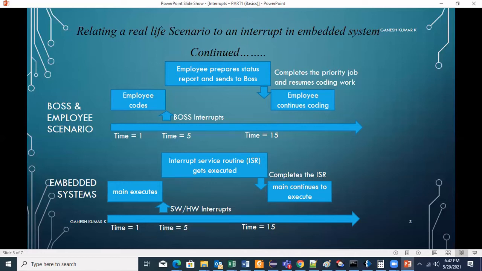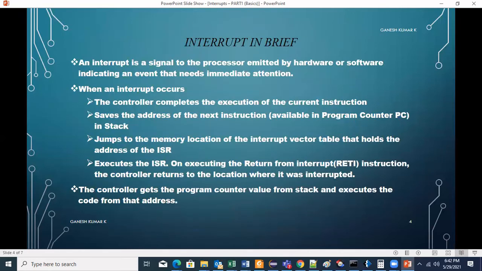Let's go further and see the definition of an interrupt, and what the microcontroller does when an interrupt occurs. So, an interrupt in brief: an interrupt is just a signal to the processor emitted by hardware or software. If it is emitted by hardware, we call it a hardware interrupt. If it is by software, we call it a software interrupt, indicating that an event needs immediate attention.